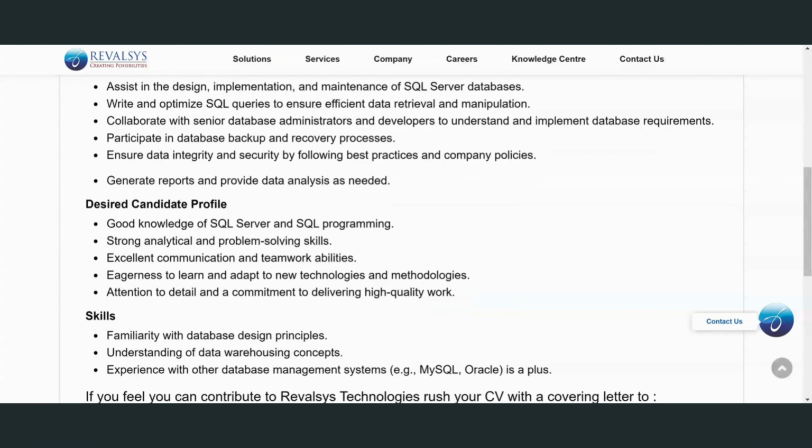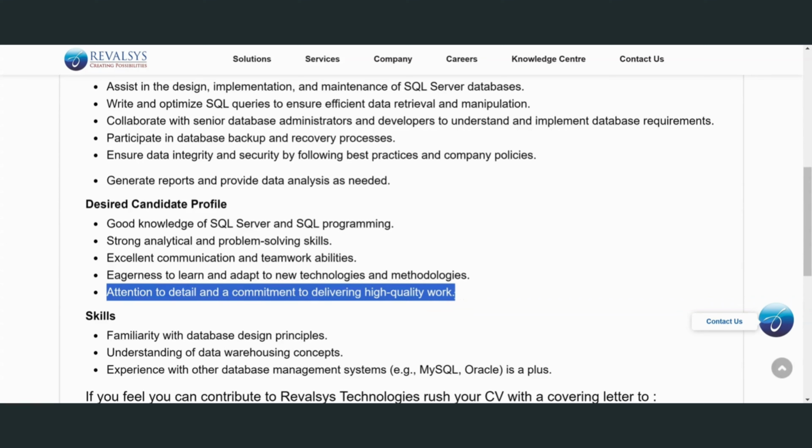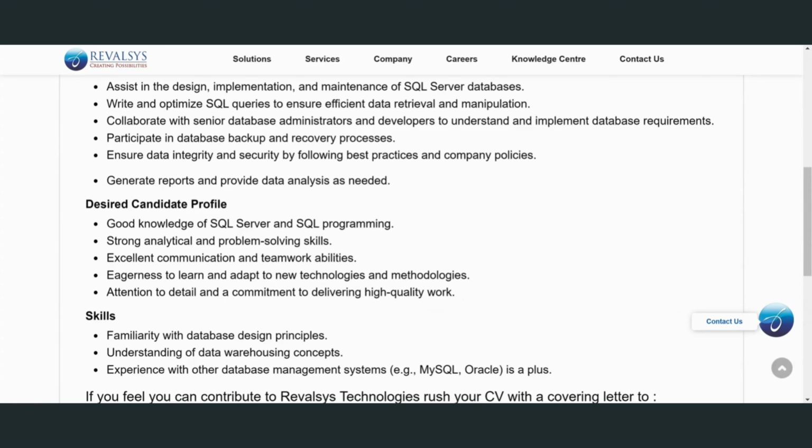And next, coming to the attention to detail and commitment to deliver high quality work. Okay, so this one is about working closely on the high quality product designing and development with the developers.